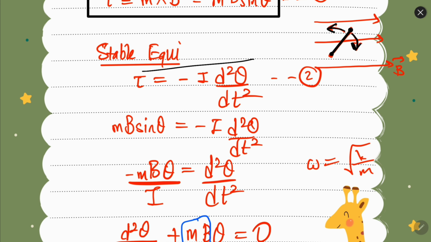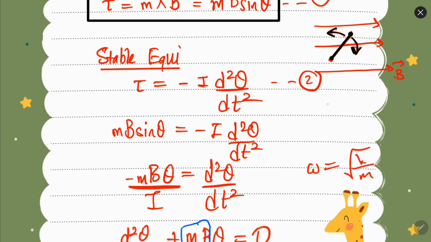In stable equilibrium, we know that force is equal to ma.